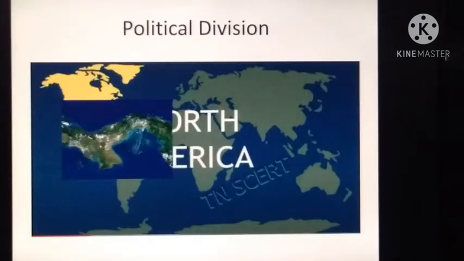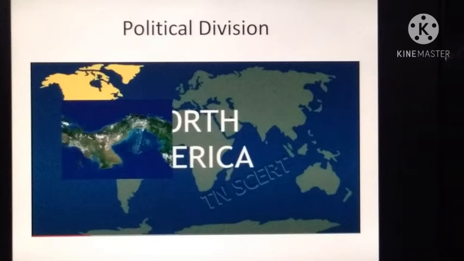The next one is political division. North America is the third largest continent next to Asia and Africa. North America has 3 large countries and several smaller ones. Canada is the largest country of North America, followed by the United States of America and Mexico. The 7 small countries which lie to the south of Mexico are referred to as Central America. These include Panama, Costa Rica and others.